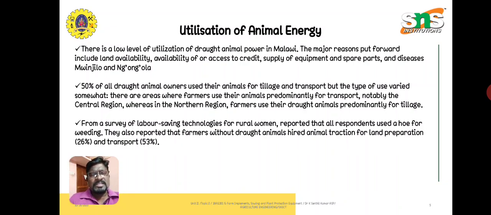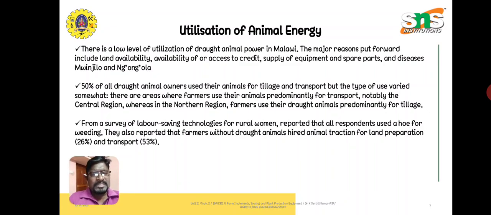So 50% of all draft animal owners use the animals for tillage. As I said earlier, tillage is the initial stage in land preparation, either wetland preparation, dry land preparation, or a combination of both. The first stage is tillage, which we call primary tillage.